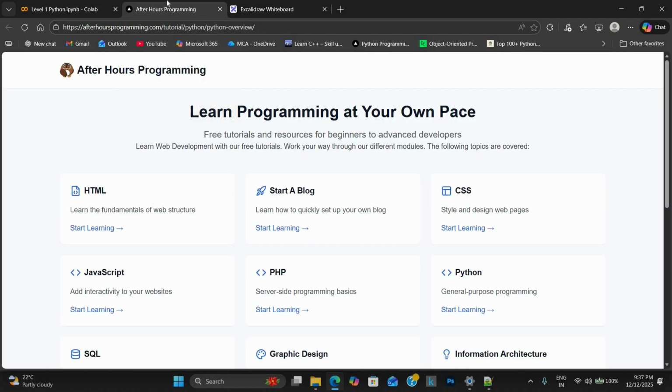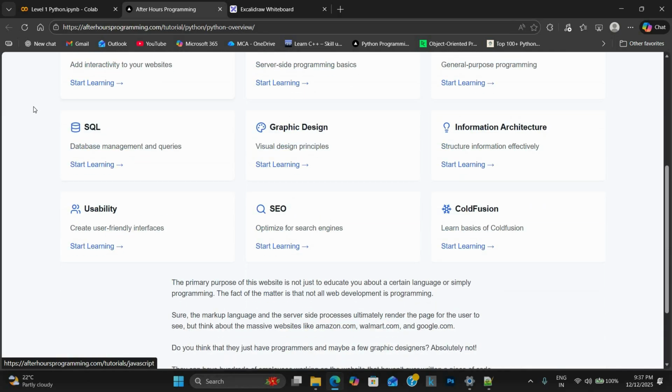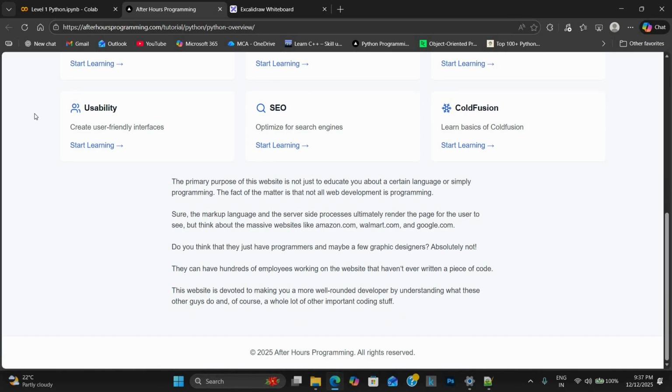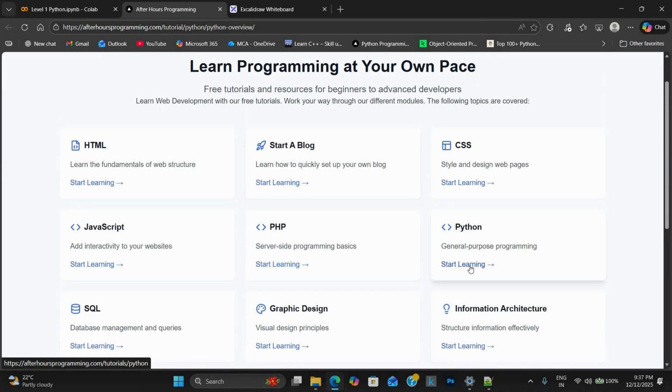Okay. At least try to type the result given by ChatGPT, not paste it. And the other thing I just want to mention is that in this entire one shot video, we are using this website which is called afterhourprogramming.com. I will provide this link in the description also. Here you can click on Python. You will just get the result. So this video,